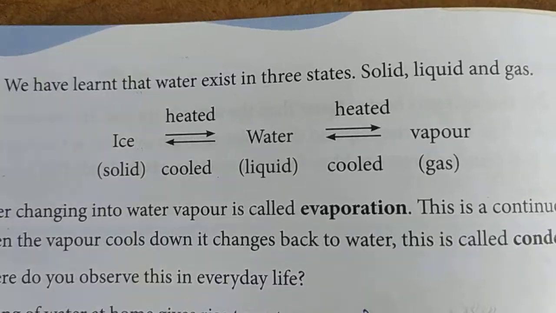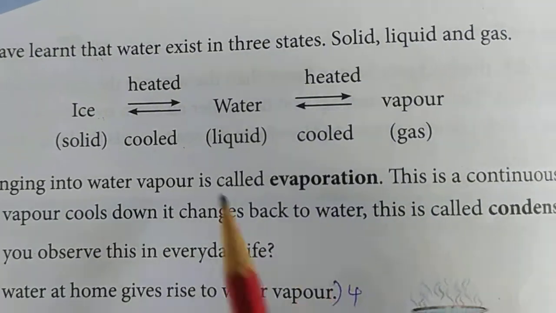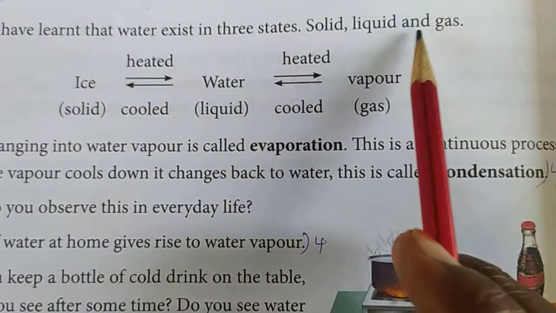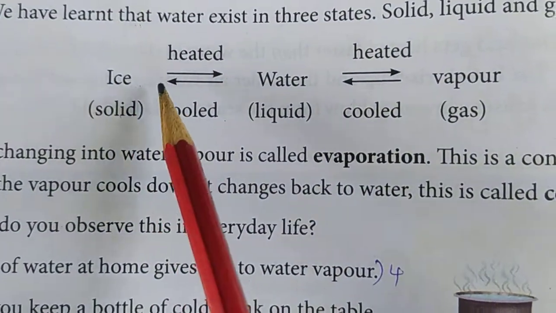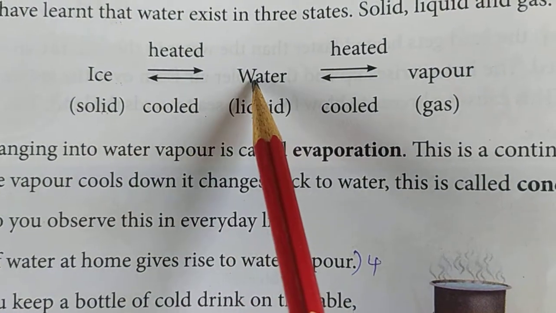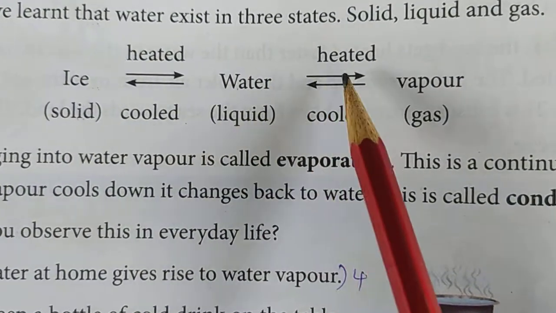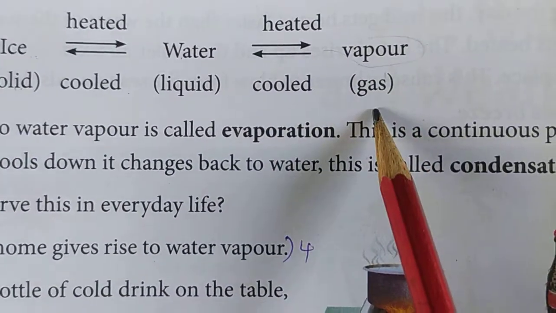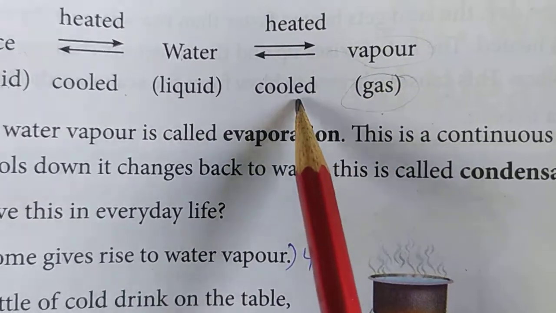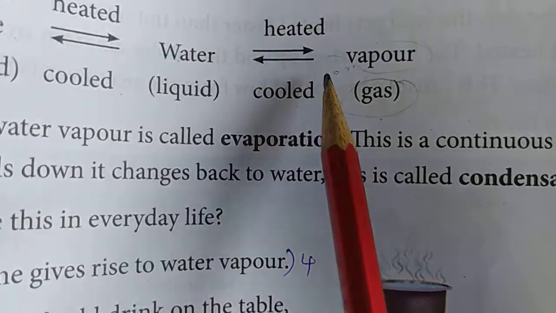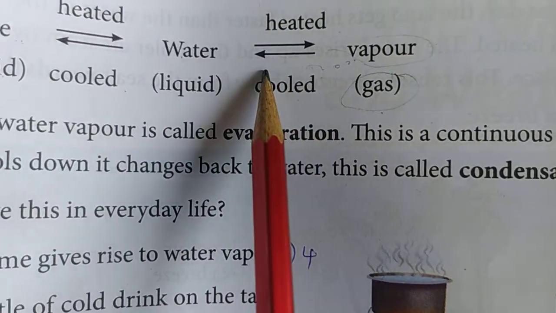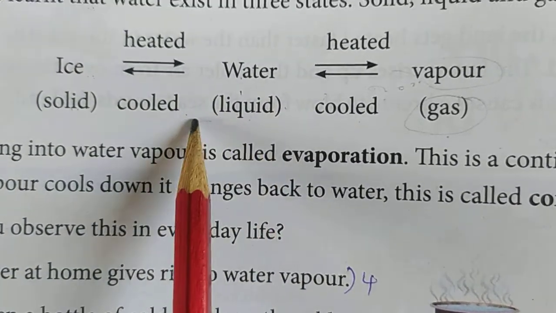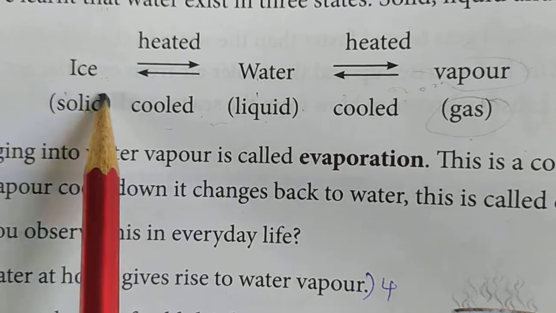Okay. We have learned that water exists in three states. One is solid, liquid and gas. Solid means ice. Ice when heated, what happens? It turns into water. And water when it's heated, it gets evaporated. That is the vapor form, that is gaseous form. And when this vapor gets cool, what happens? The vapor will be converted into droplets of water, and when these droplets of water are cooled, what happens? It turns into ice.